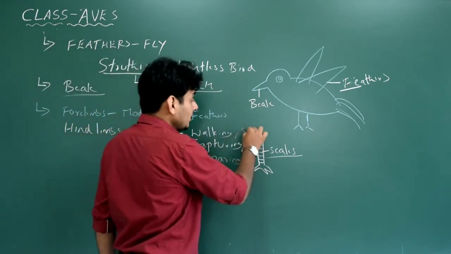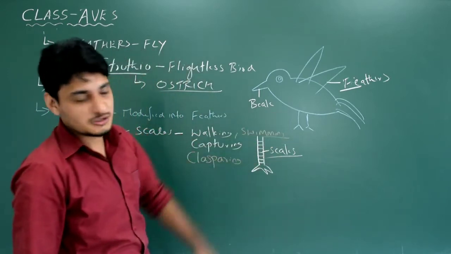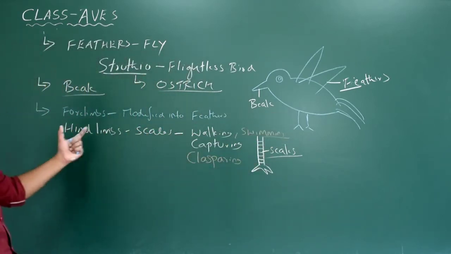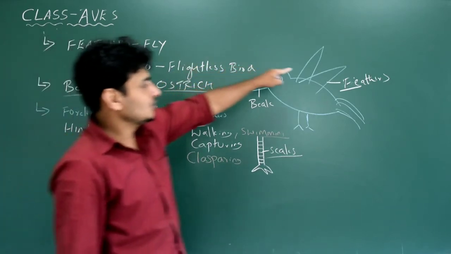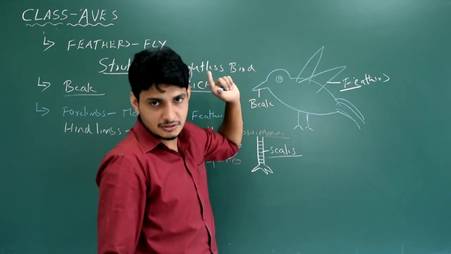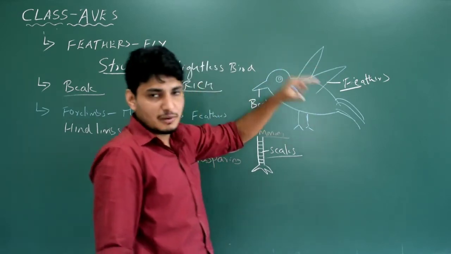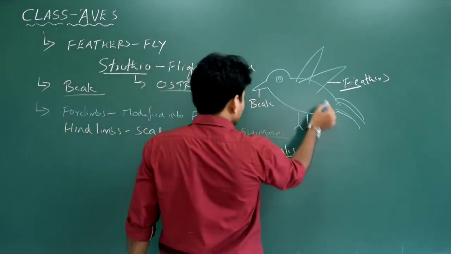Even birds are very good swimmers. Why? Because they have a very well built hind limb. So swimming. So 4 important functions of hind limbs which have got scales. Whereas these wings are actually modified from the forelimbs. Got it? Done? Easy. Okay. Next is what you see inside the body.